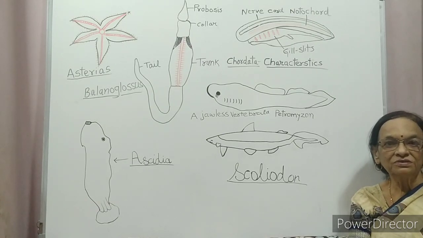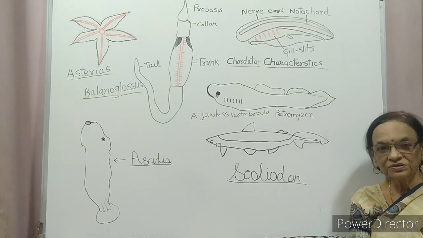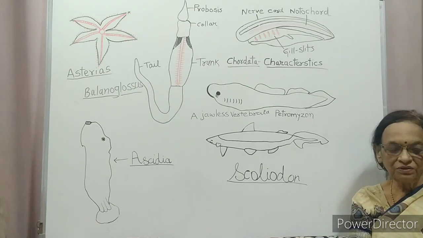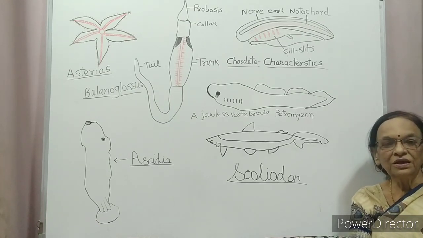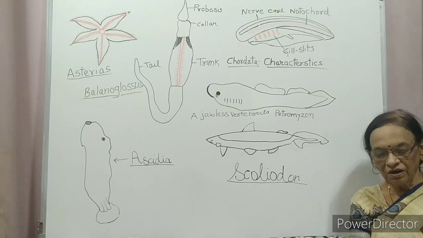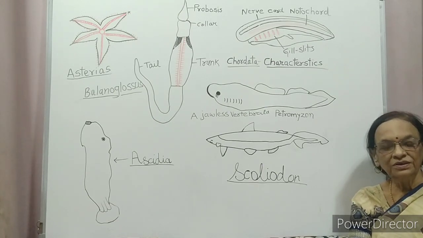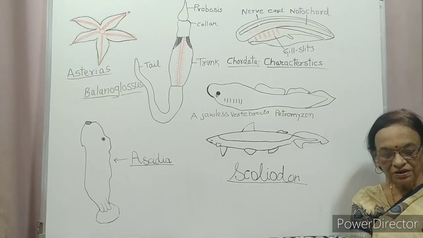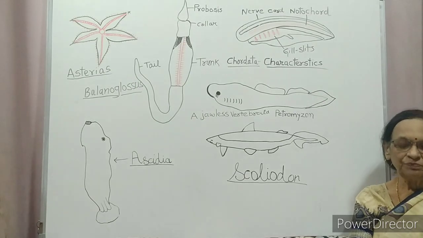These calcareous plates are called ossicles. Ossicles bear tubercles or spines. So why is the name Echinodermata there? Their endoskeleton has interlocking, movable or fixed calcareous plates called ossicles, and ossicles bear tubercles or spines.